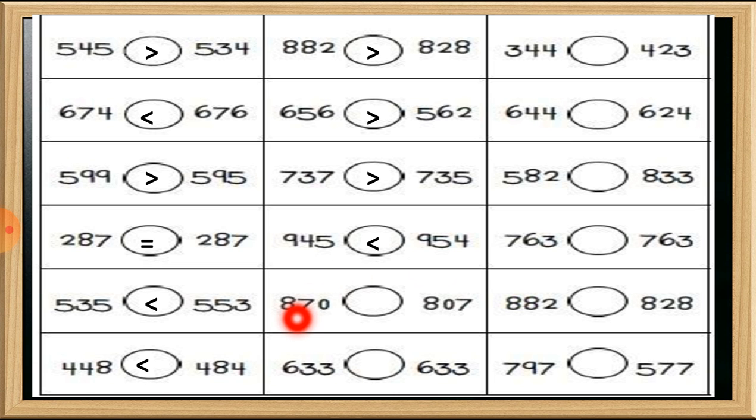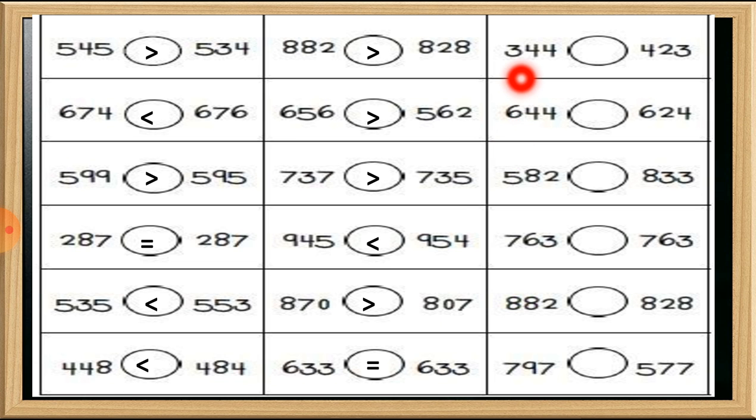Here is 870 and here is 807. So students, 870 is the bigger number. So the alligator will eat this number. Next one, 633 and 633 at both sides. So we have to put this equal to sign there.